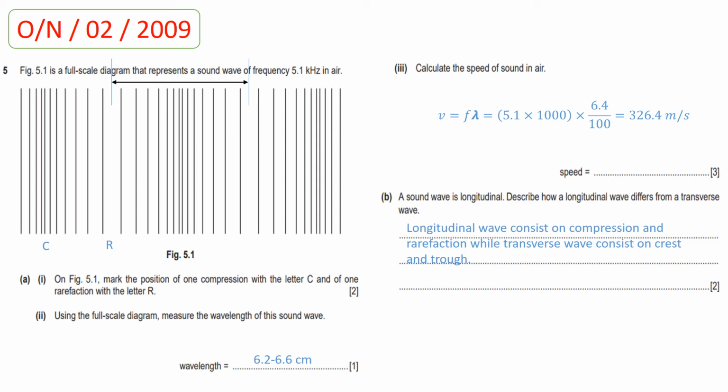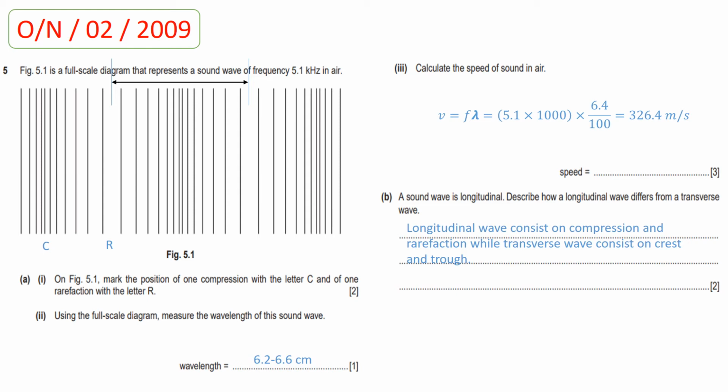For the calculation of this question, I use the value which is 6.4 centimeters. So by dividing it by 100, I will convert it into meter. So when I multiply frequency with wavelength, the value for the speed will be 326.4 meter per second.